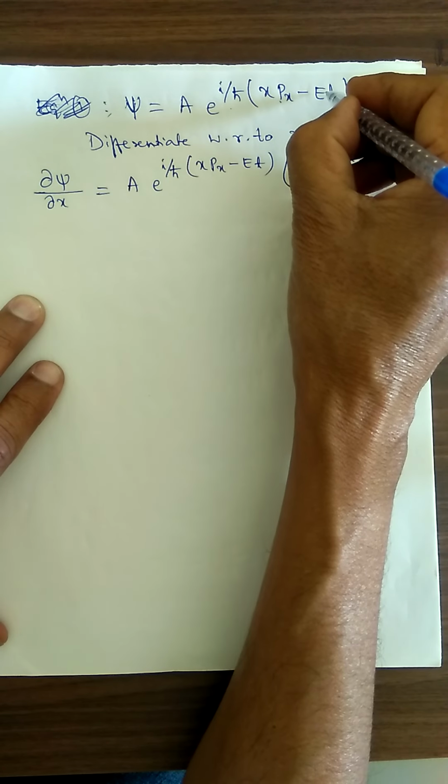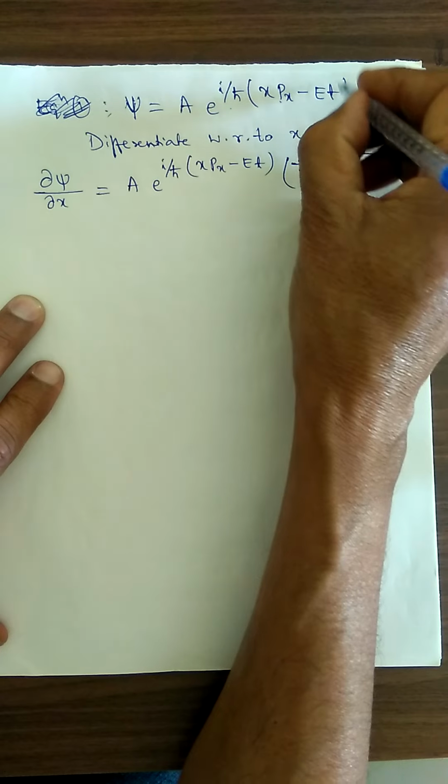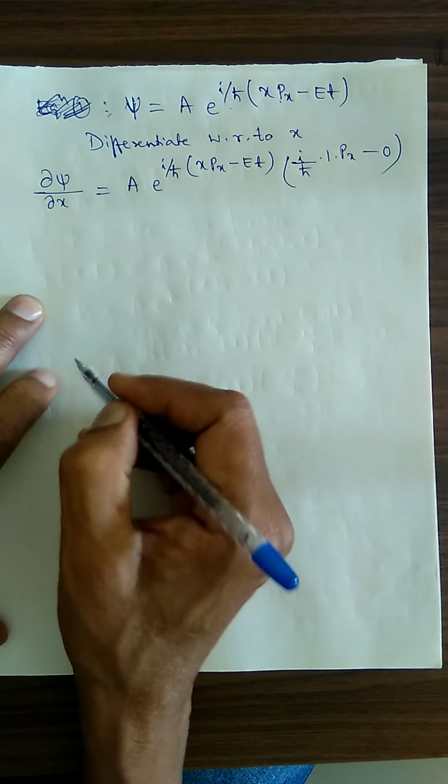Differentiation of this with respect to x is 0.